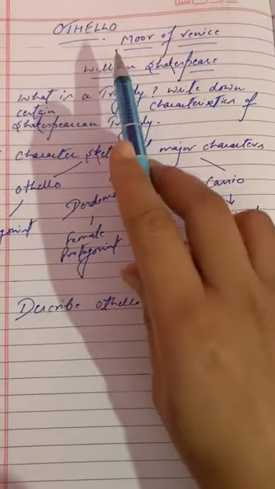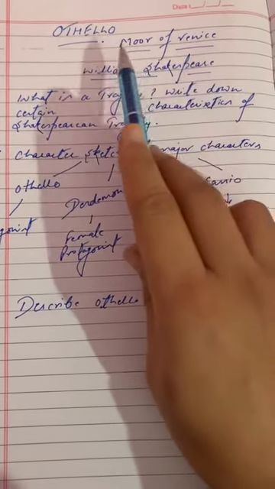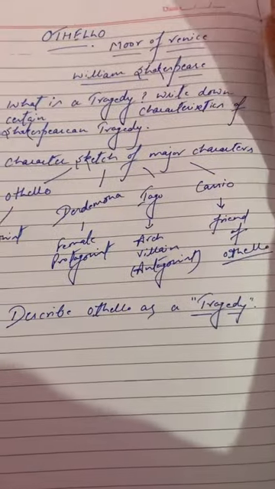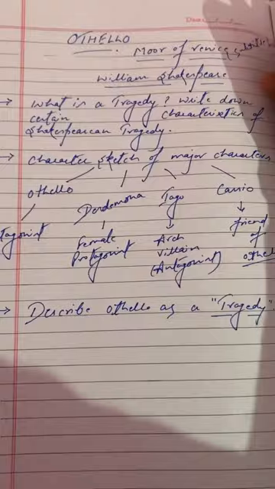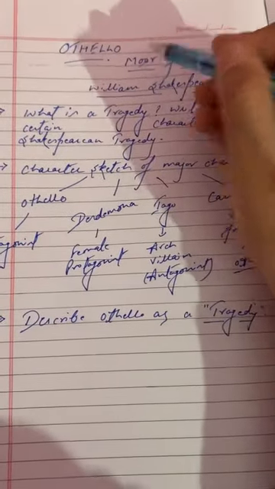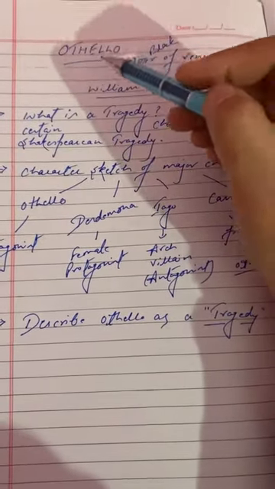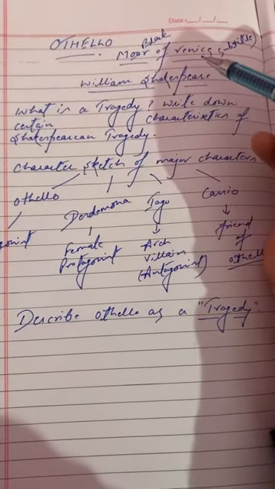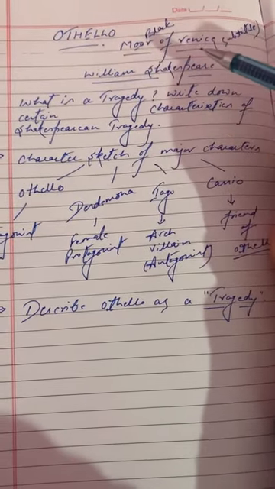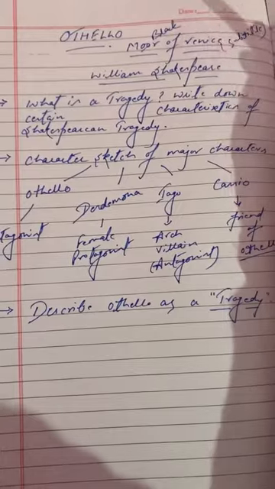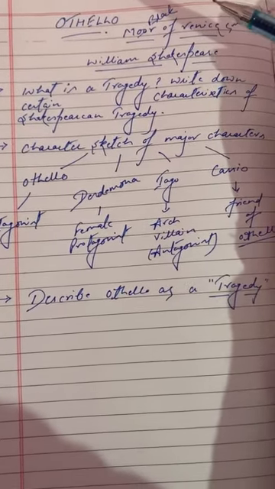Othello, the name has been written here. It's a tragedy. We also call it Moor of Venice. You can call it a subtitle. Why do we call it Moor of Venice? Because Moor is a black person, means black, and Venice because Othello was a soldier in the Venetian army, so we call him Moor of Venice, and the drama revolves around this man.